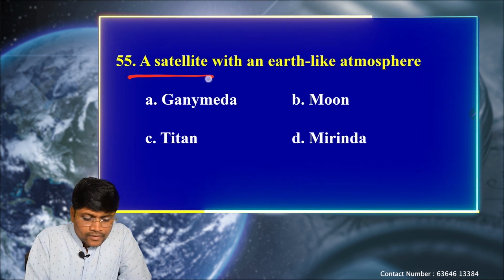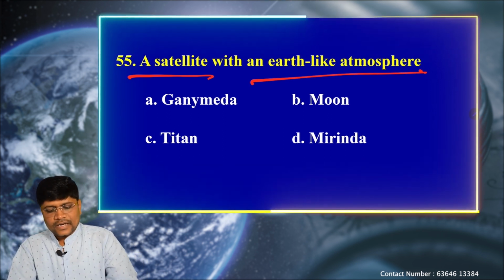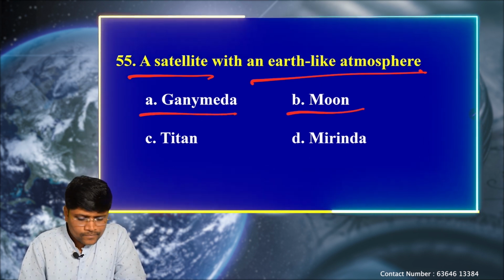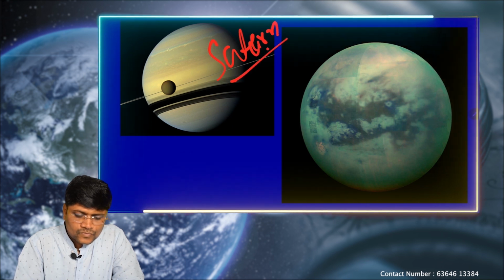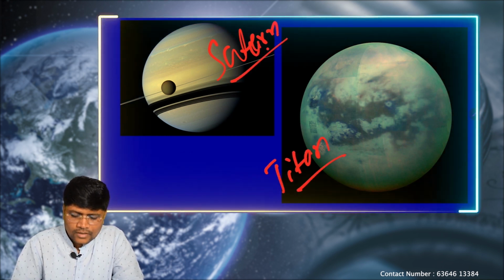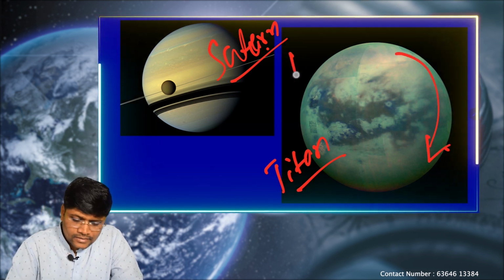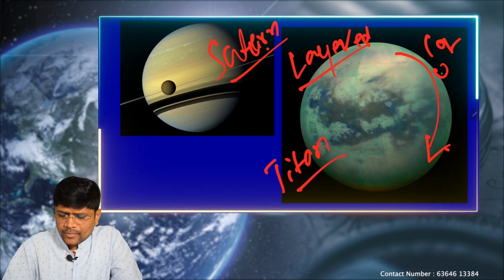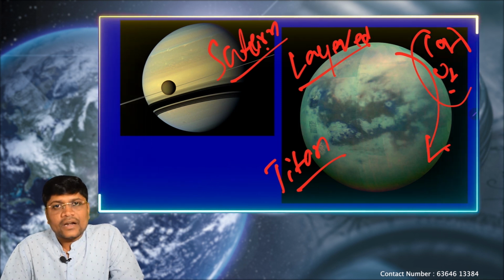Next question, 55. A satellite with an Earth-like atmosphere is... That means which of the following satellites has an Earth-like atmosphere? We have option A Ganymede, B Moon, C Titan and D Miranda. Let's see. This is the planet Saturn, and this is the satellite Titan, belonging to Saturn. It has an atmosphere with a layer-like structure. Not necessarily carbon dioxide or oxygen, it is not in that case. The atmosphere of Titan has layer-like structures.